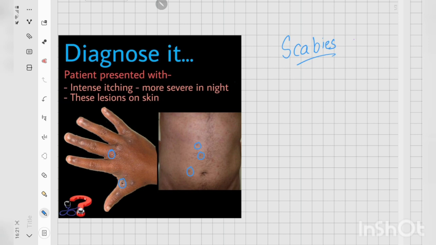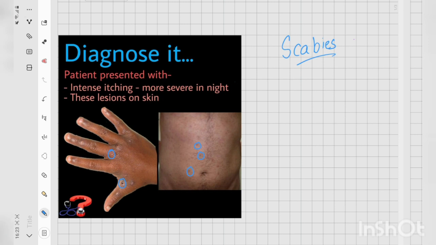So, how is this disease transmitted? There are mainly two ways of transmission of this disease. One is skin to skin contact, and the other is fomites, which can be the clothings of the patient, the bed sheets, and other objects that the patient uses. For transmission, there must be a contact of around 10 minutes, skin to skin contact, but it's quite variable. It depends on the load of the mite on the skin of the patient. So the mode of transmission basically tells us why the whole family was having symptoms. We usually use the term infestation because this mite is infesting the skin, not infection, in scabies.